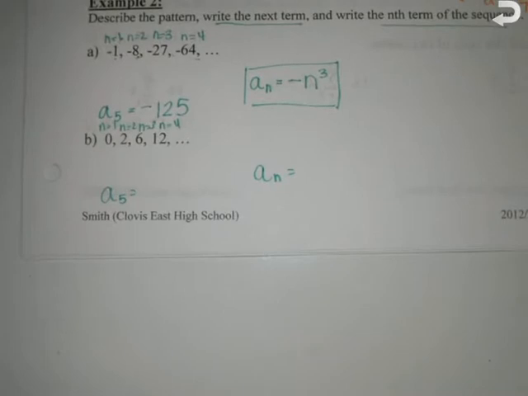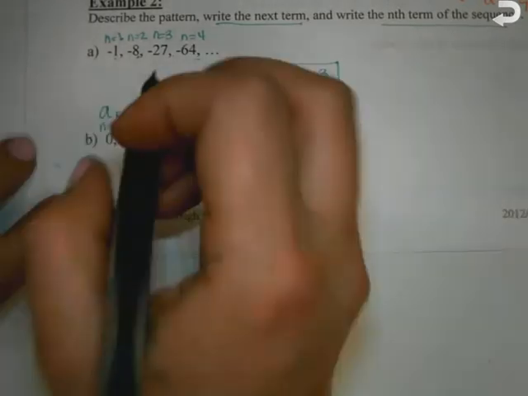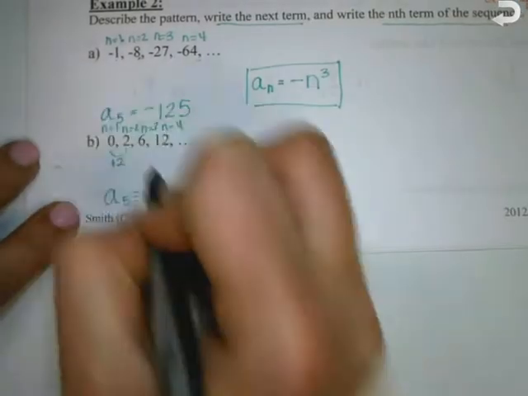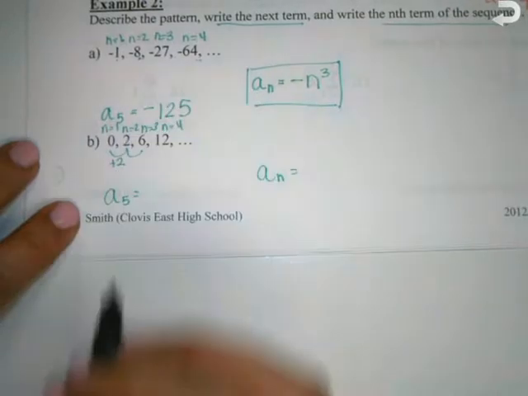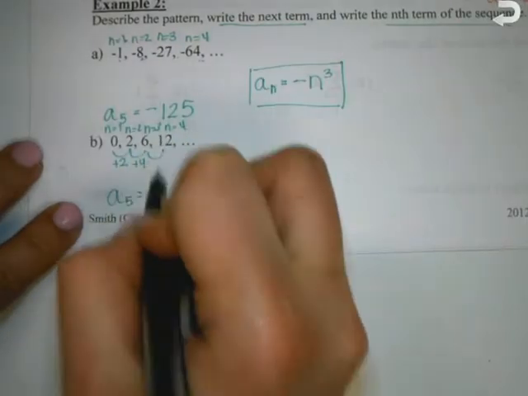Well, what's the pattern? What do you guys notice about the pattern? They're all even. It goes up by 2. And then this one increases by 4. And this one increases by 6. So this one would increase by 8. So what would this term be? 20.